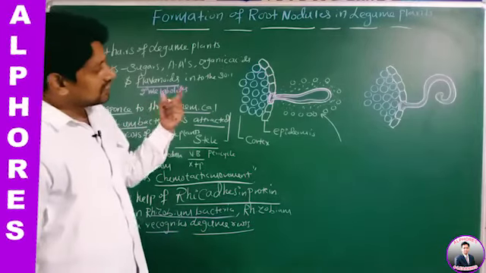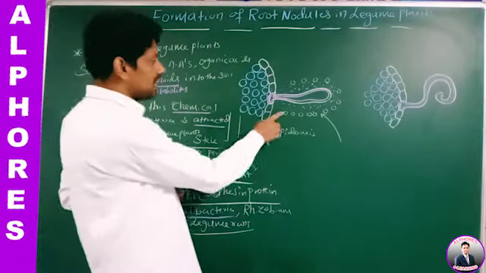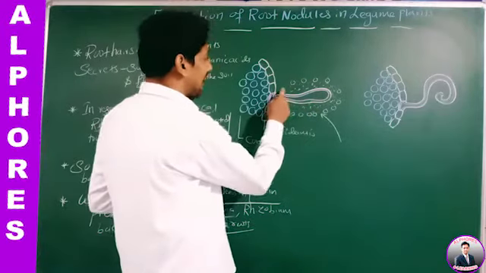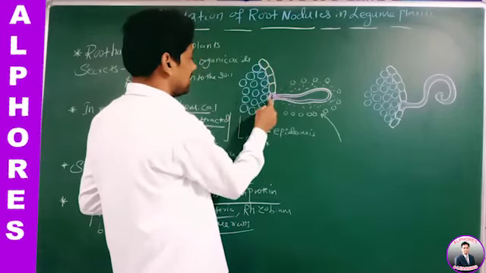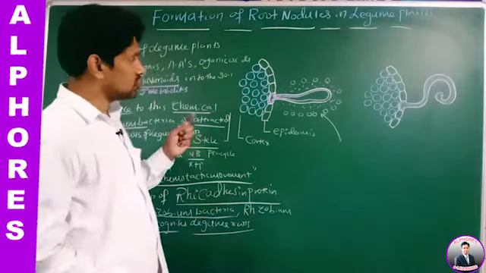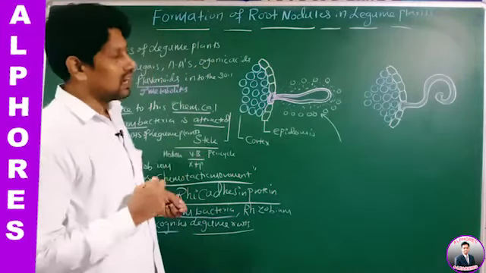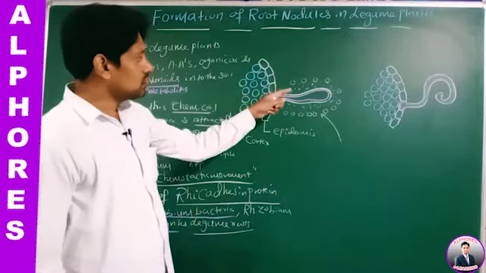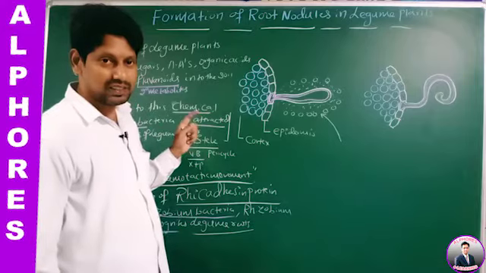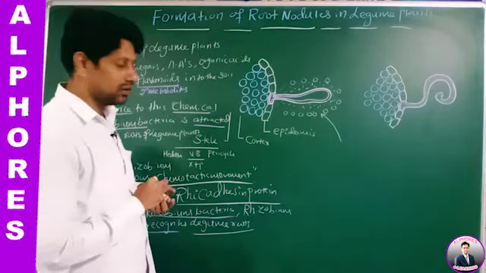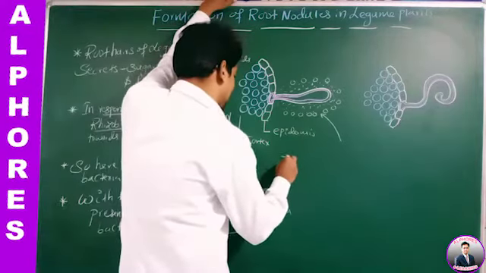Once this recognition takes place, the Rhizobium bacteria is attached to the root hair and other epidermal cells of the root. Therefore, Rhizobium bacteria gets attached to the root hairs and other epidermal cells of the root. Is this statement okay? Right? Therefore, what happens, sir?